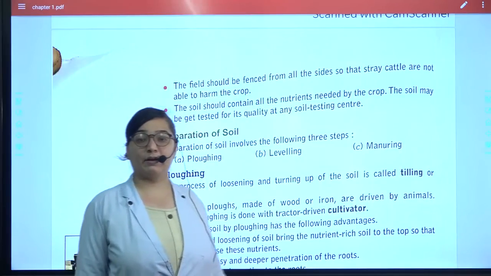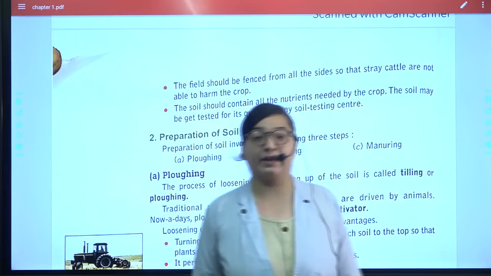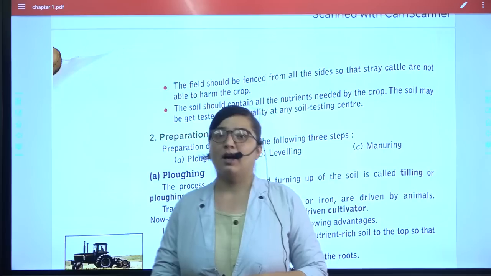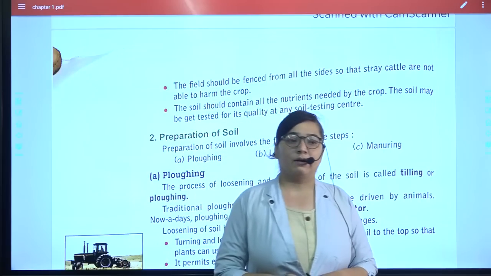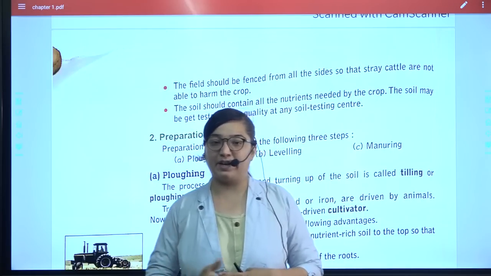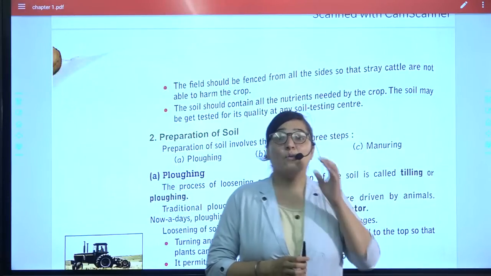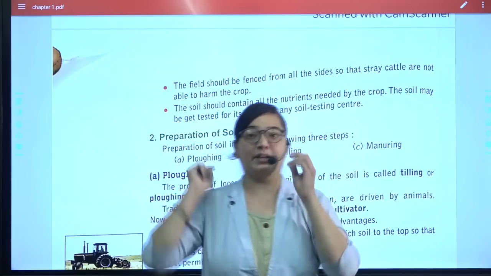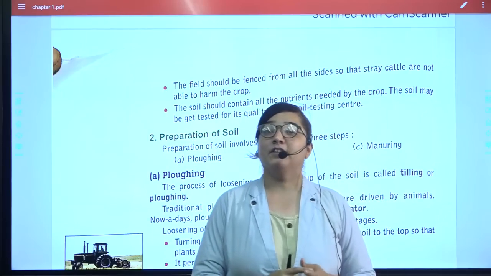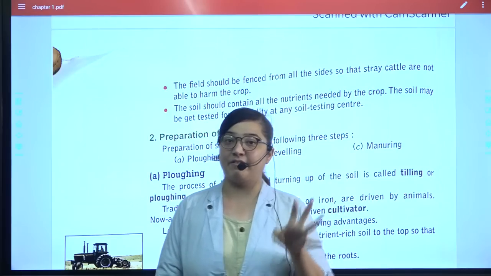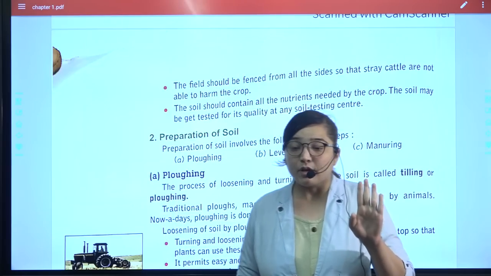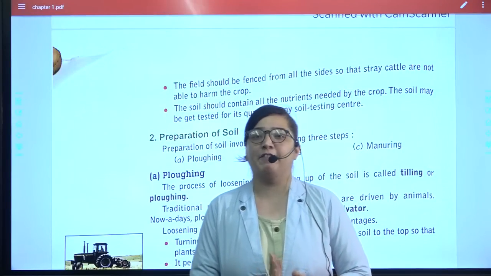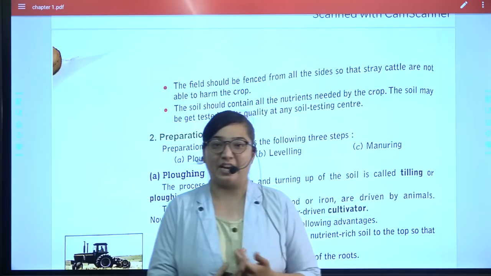Soil testing is a very big thing. You give the soil in a lab for testing, to find out which nutrients it has and in which proportions, and which crops can be grown in it. For that the testing is done. And if the farmer has the particular form, that means identity as a farmer, then they do it for a very low cost of about rupees 10 to 20.